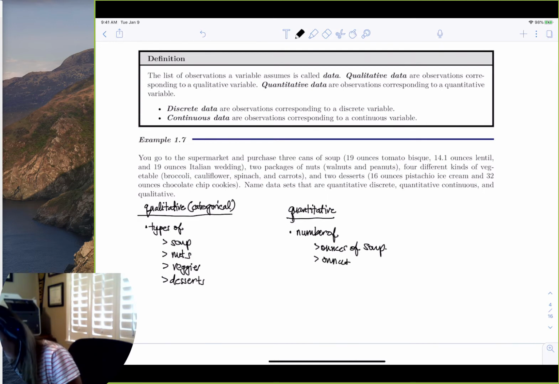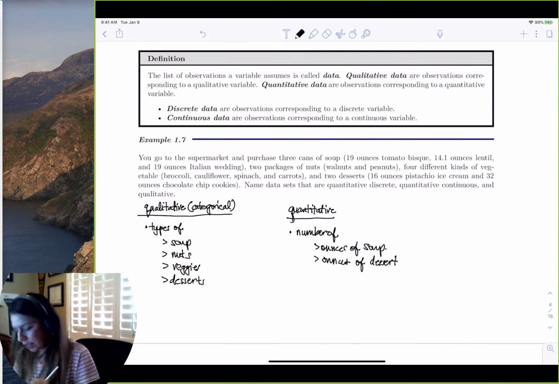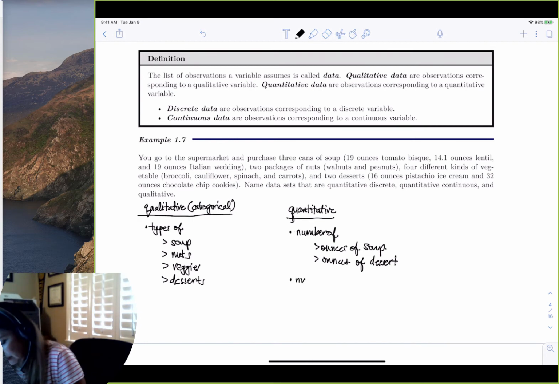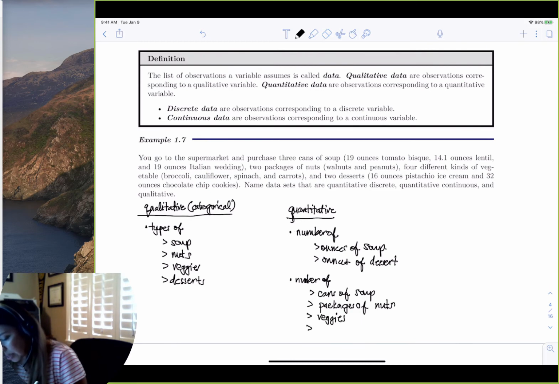Ounces of dessert, which was the ice cream. And then we have the number of cans of soup and the number of packages of nuts? How about the number of veggies we got? How about the number of desserts we got?